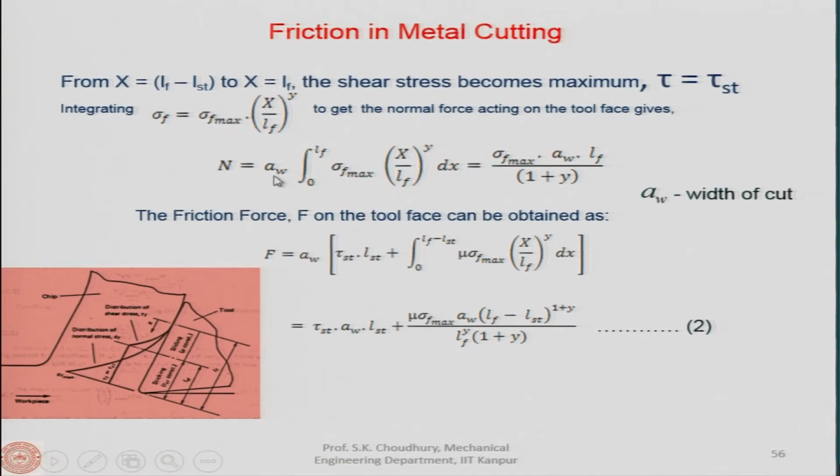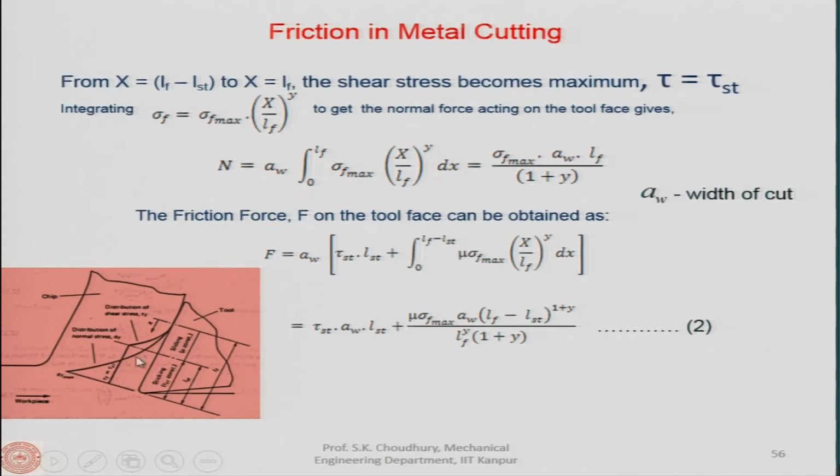So this will also have the stress and the area. If we integrate this, it will be sigma f max AW, this will be LF, and below it 1 plus y, because it is to the power y. This is the normal force that we get by integrating the area under sigma f.